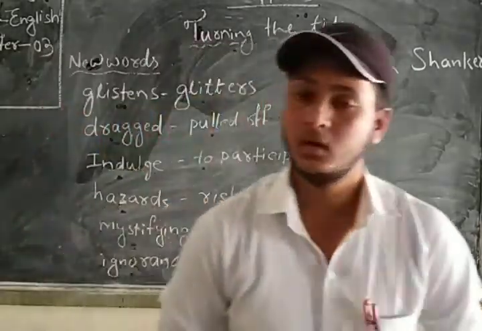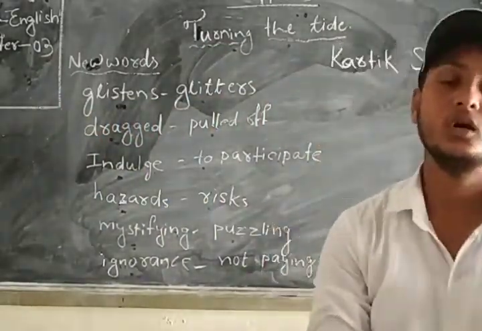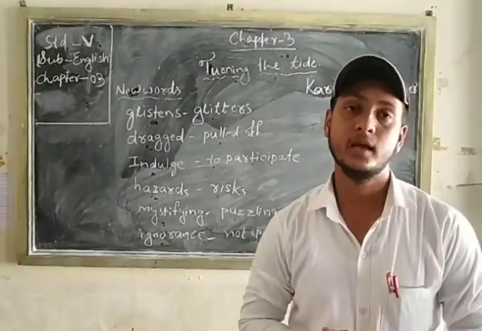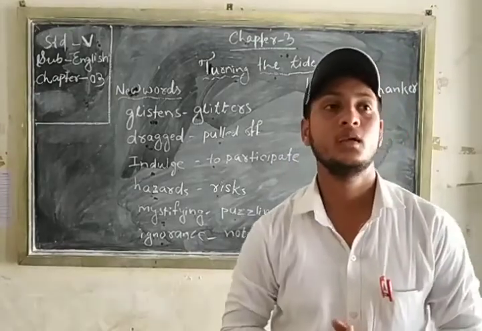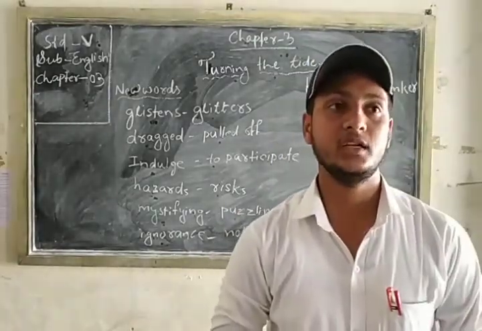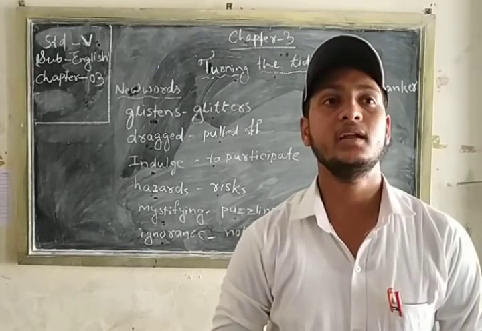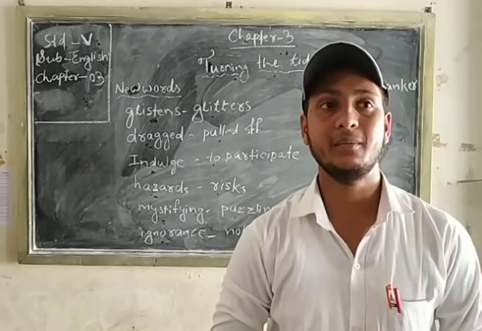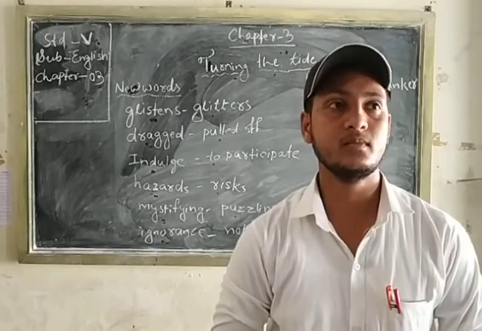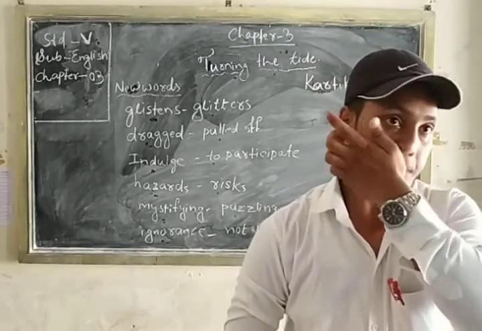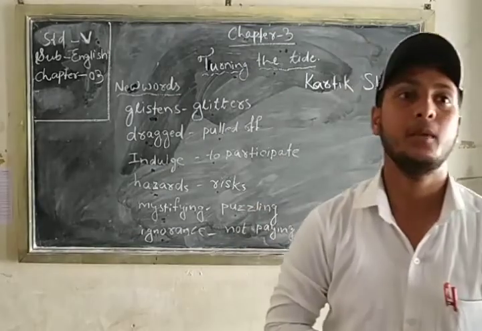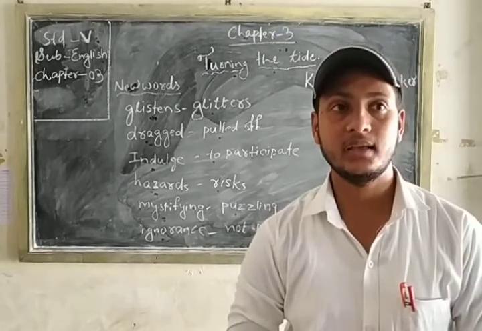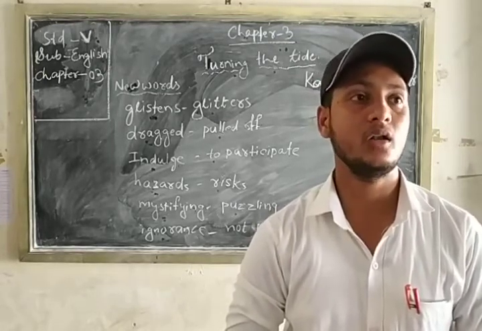Dear students, please open your book, page number 21. Today we will start the topic in detail. Look at your first paragraph. Imagine yourself on a beach in Odisha in winter. Moonlight glistens and is reflected not off the sand or water, but off the wet backs of 1,000 turtles. Each olive ridley turtle, 2 feet long and weighing about 50 kilograms, has dragged itself off the beach to dig a nest and lay eggs, as all sea turtles do.